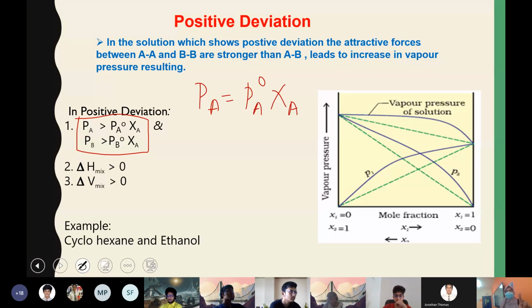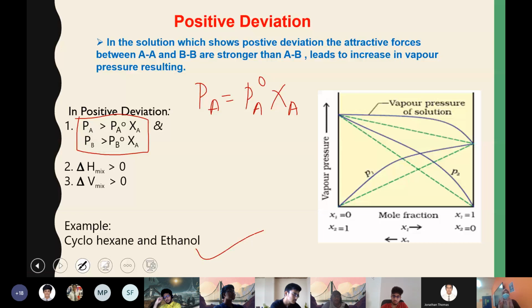Here everything will be positive. Delta H mixing is greater than 0, that is, a positive value, so it's endothermic, and delta V mix is greater than 0, meaning there is an increase in volume after mixing. The example given here is cyclohexane and ethanol.